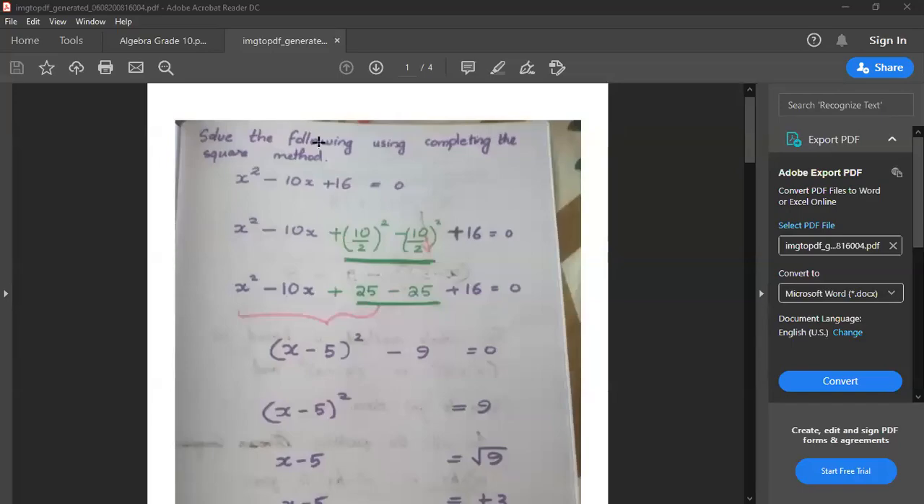So the question is, solve the following using completing the square method. X square minus 10x plus 16 is equal to 0. At this point, you are just copying the answer.